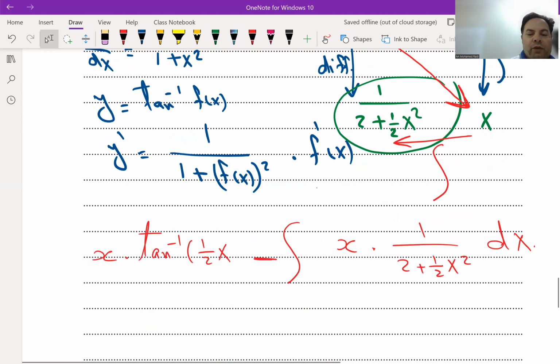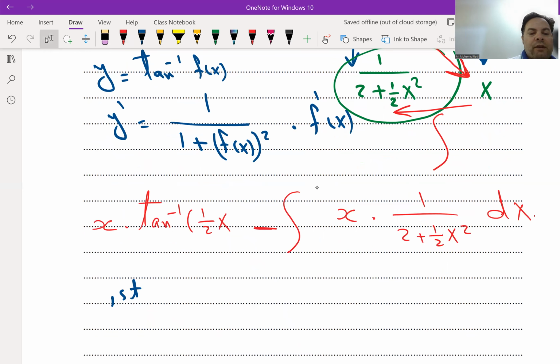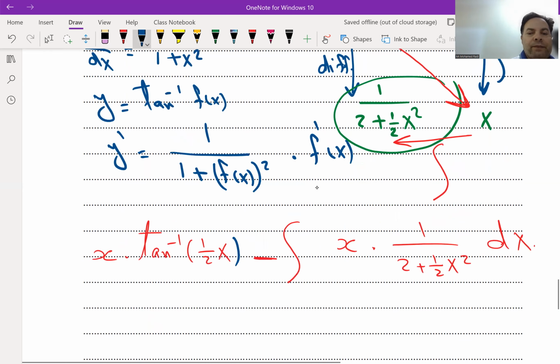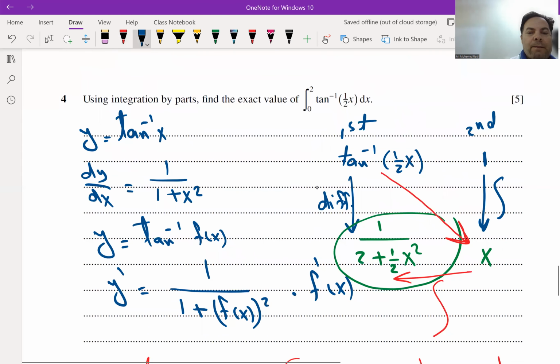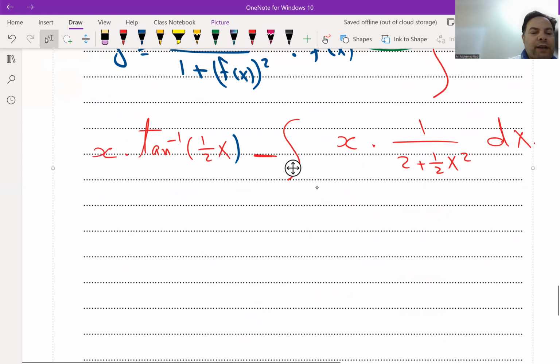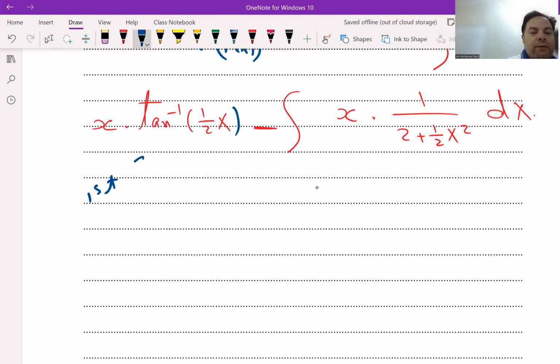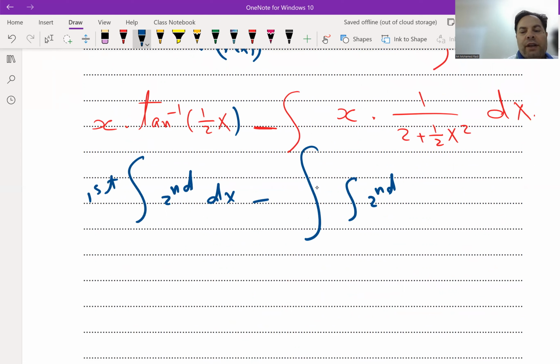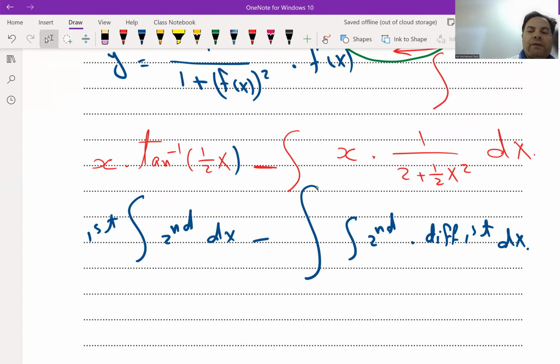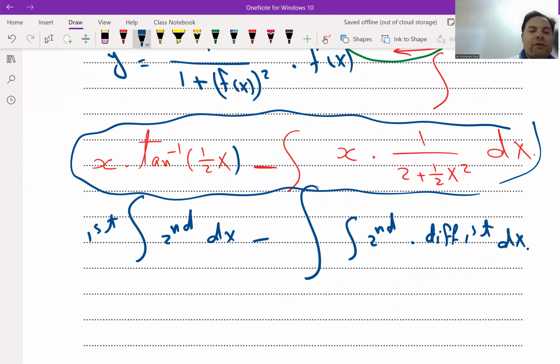I will write the formula, if you remember: the first function multiplied by the integral of the second, minus the integral of the second function times the derivative of the first, by dx. Now let's simplify this part and complete the integration of the second part.